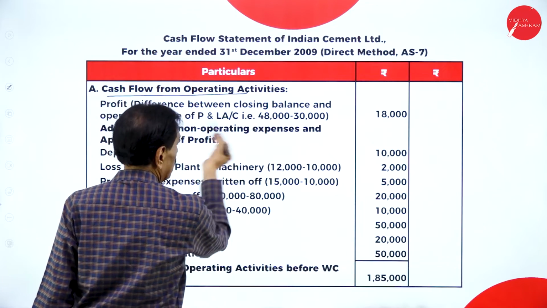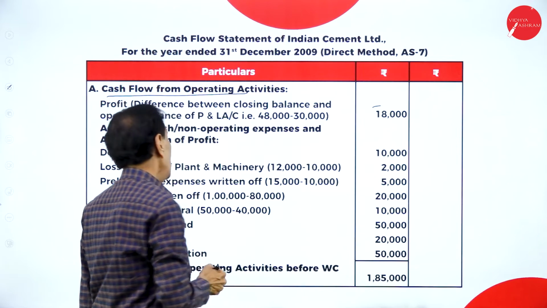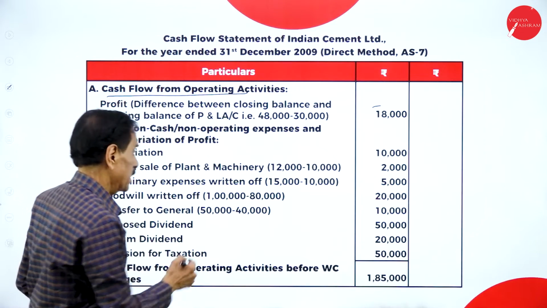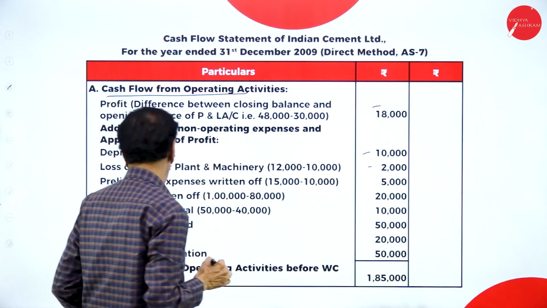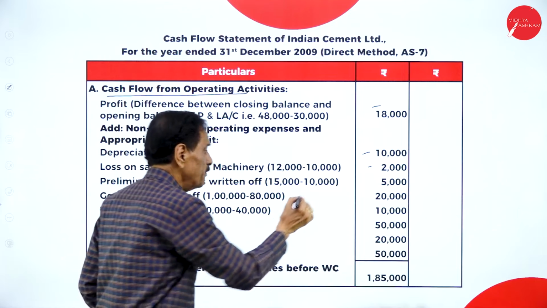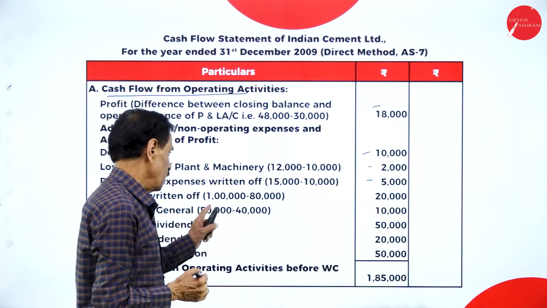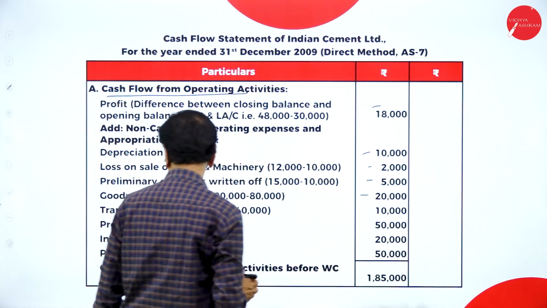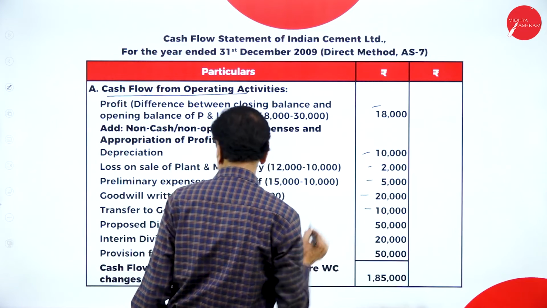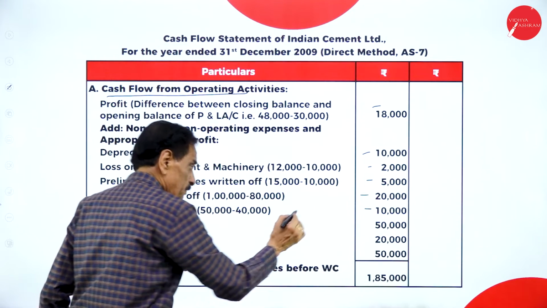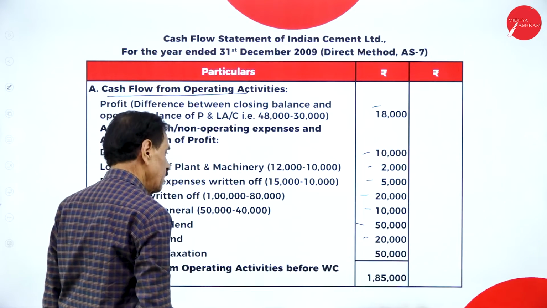Difference in profit, closing profit minus opening profit: 48 minus 30 is 18,000. Add non-cash items: depreciation, loss on sale of machinery, preliminary expenses written off, goodwill written off. 1 lakh minus 80,000 is 20,000. Transfer to general reserve, 40,000 becomes 50,000. How much transfer? 10,000. Proposed dividend is 50,000. Interim dividend is 20,000. Provision for tax 50,000.